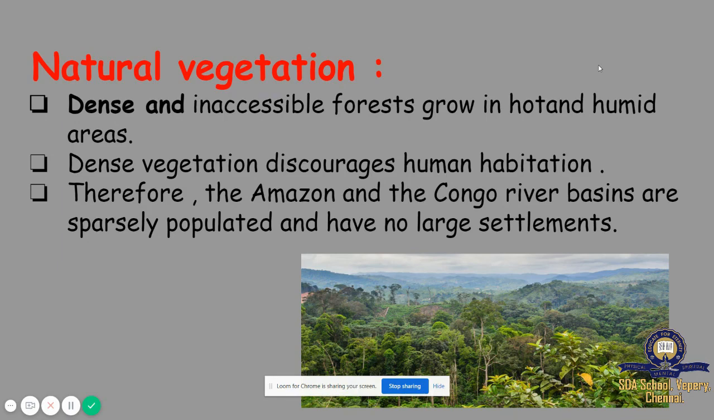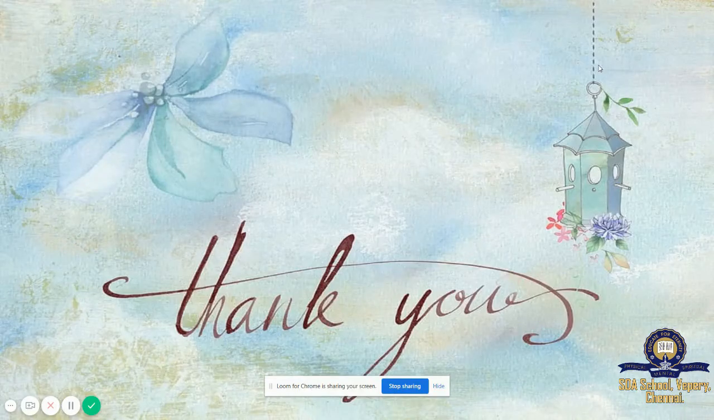Next, today's homework. Students, your homework will be posted in GCR. Before that, I want to ask you a few questions. Define population. What is the total population of India as per the census of India 2011?